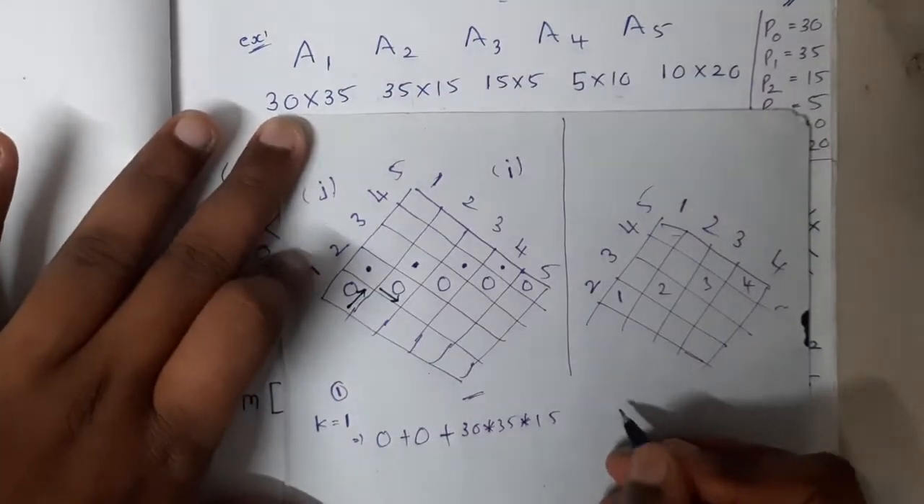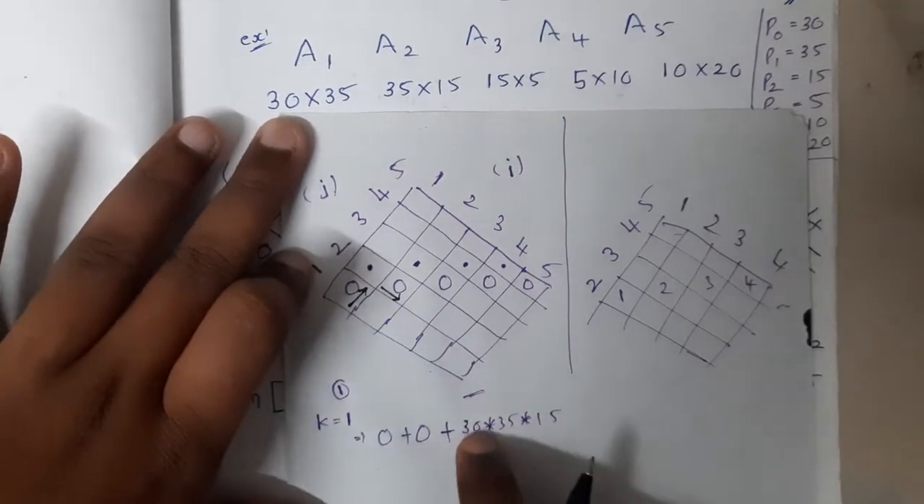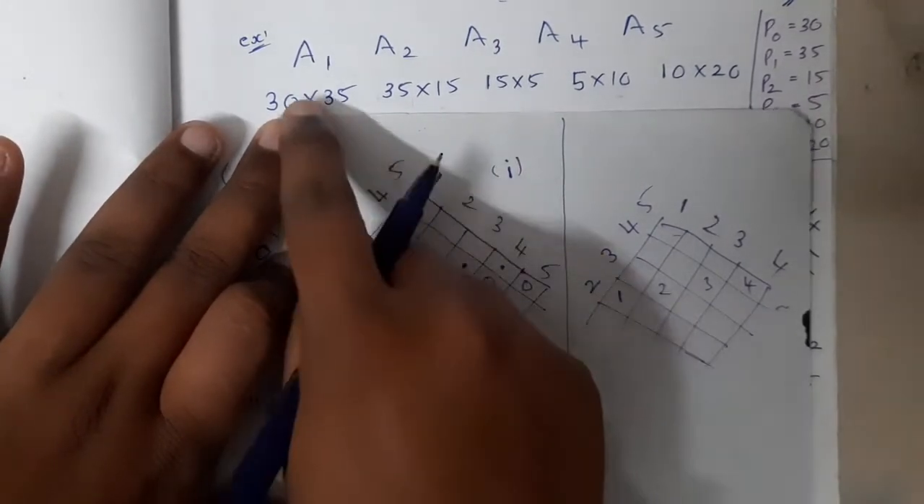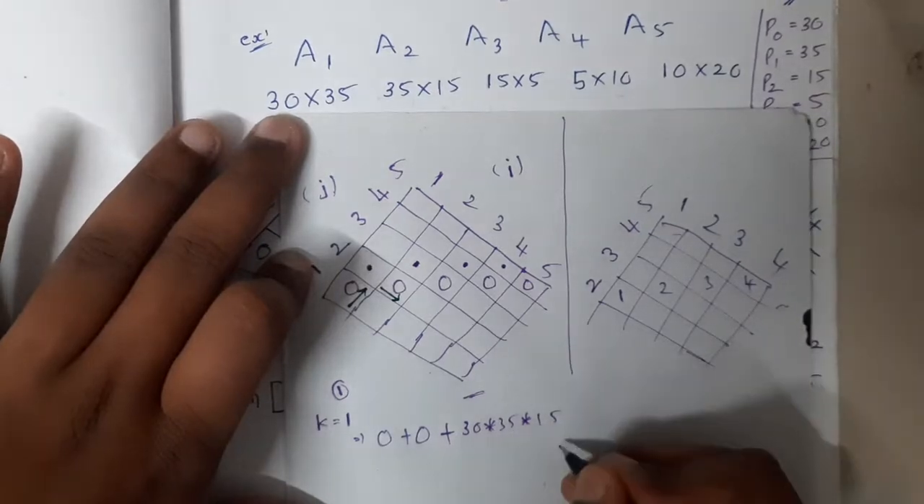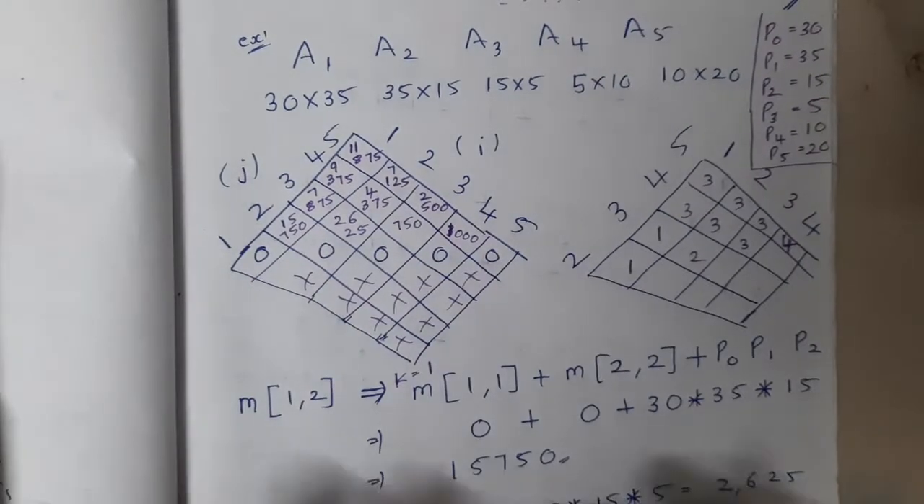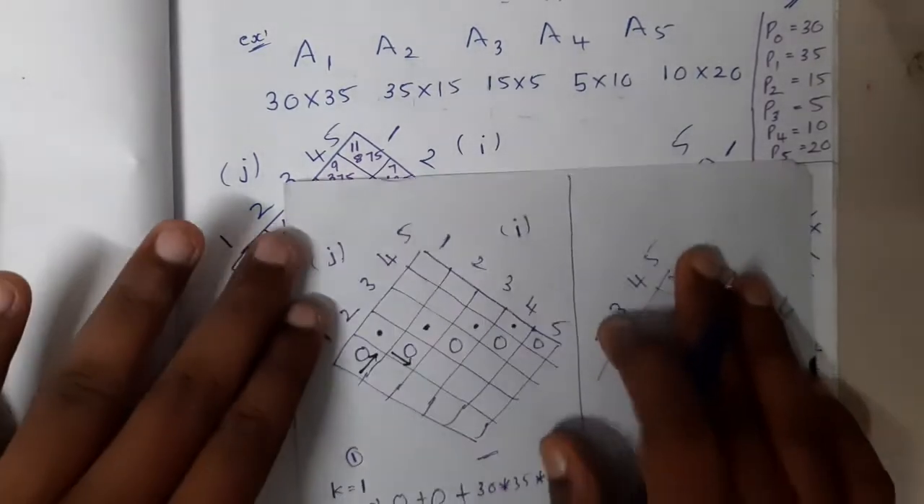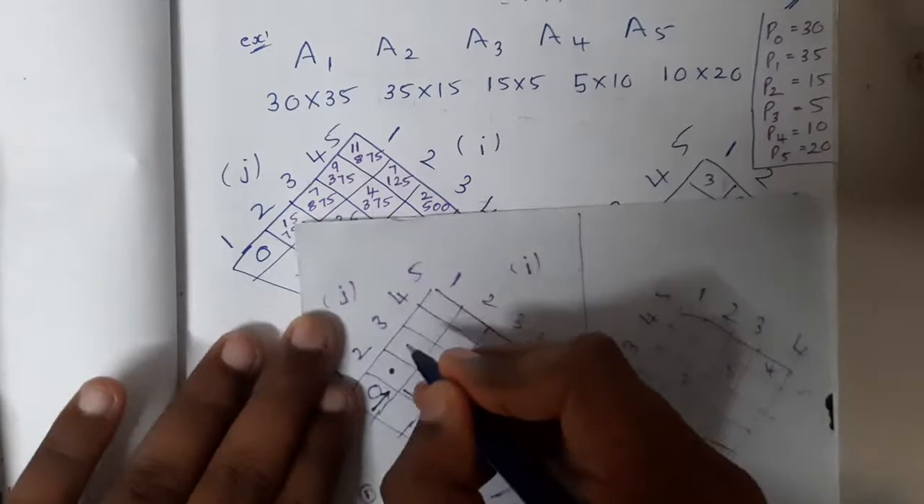Sorry, I think it's not visible. Now it's visible, right? So 0 plus 0 plus 30 into 35 into 15, the first three values. What is the result? The result will be 15750, guys. You can check it below. I have written it really clearly, guys. So 15750. Now at this location, you can write it here.